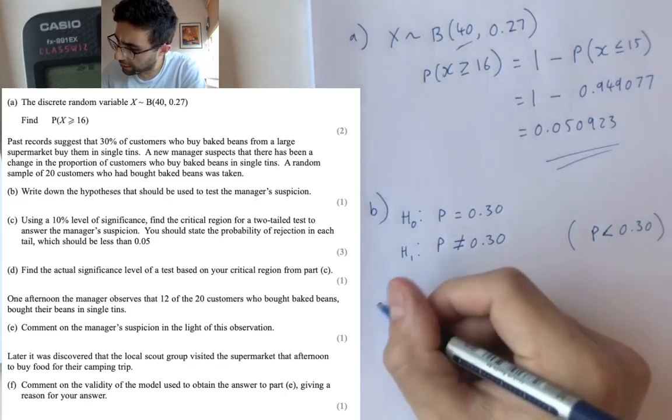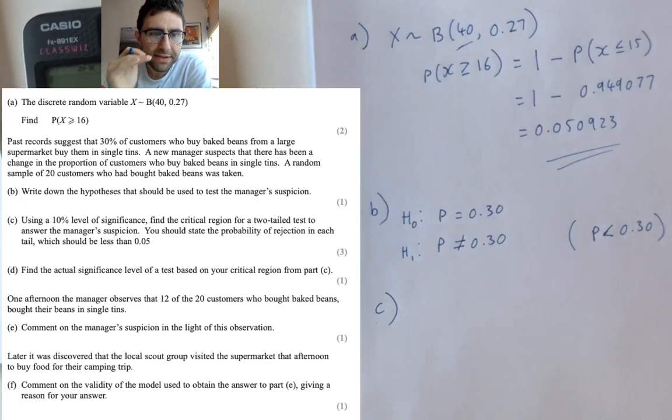That's our mark for there. Going on to C. Now it wants you to test this. Well, actually, first it just wants you to find the critical region and the probability of rejection.